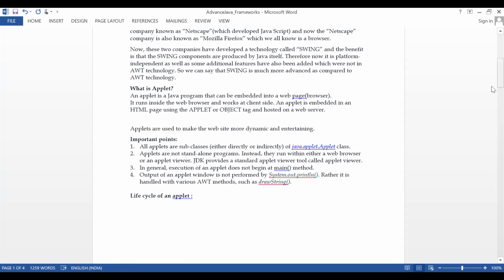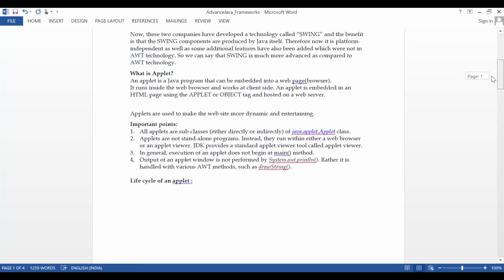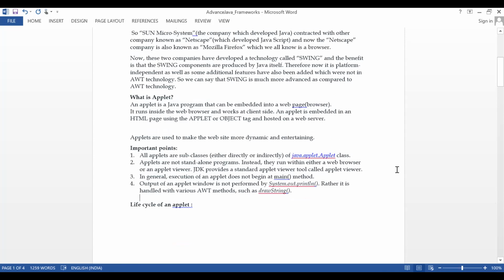So we'll see the life cycle of an applet. We have seen the life cycle for a thread, and in the same way, we can see it here. We also saw some steps to create Java-based connectivity for JDBC.